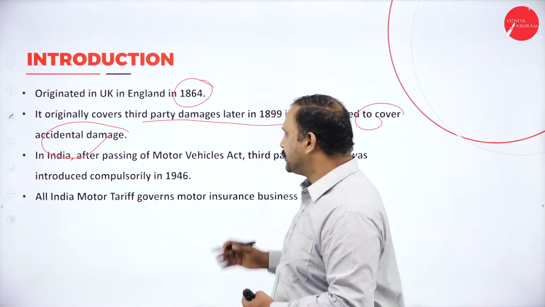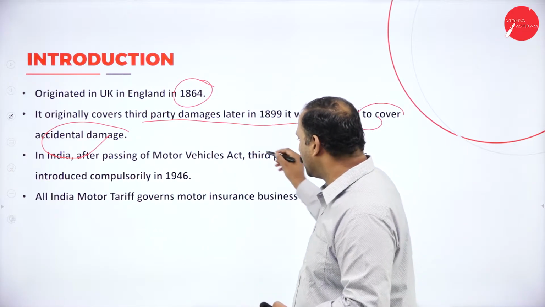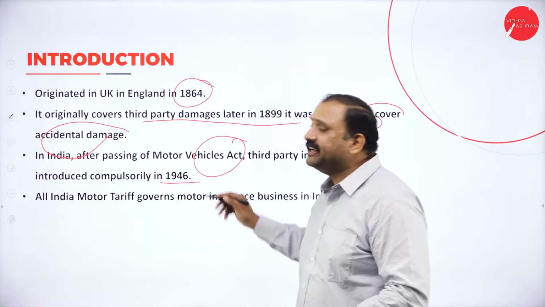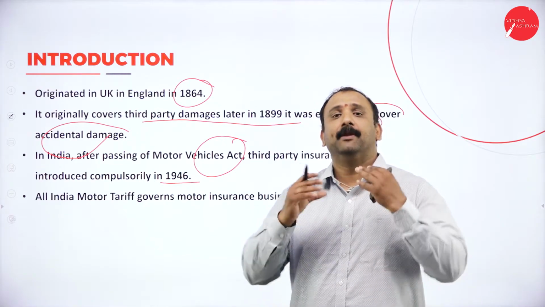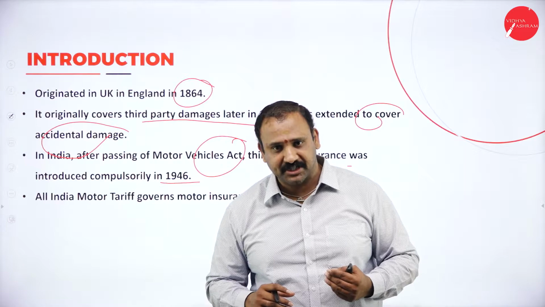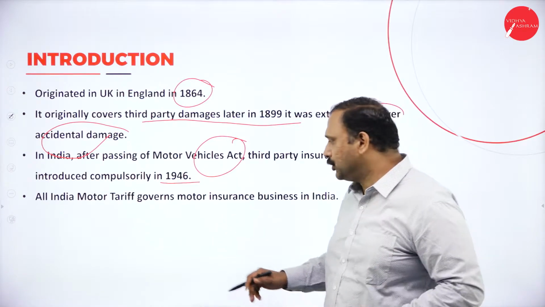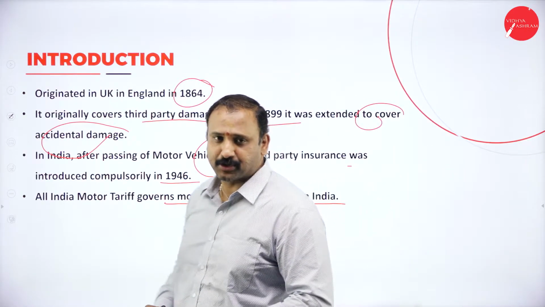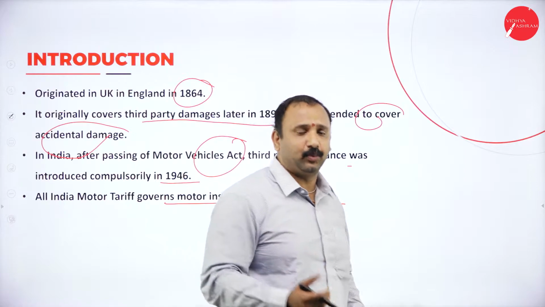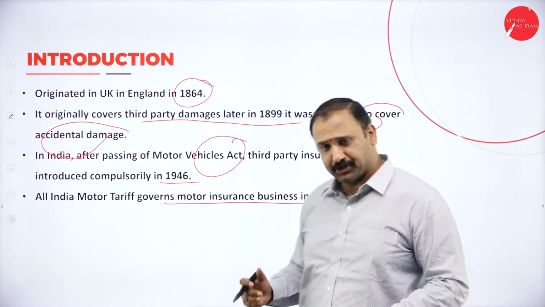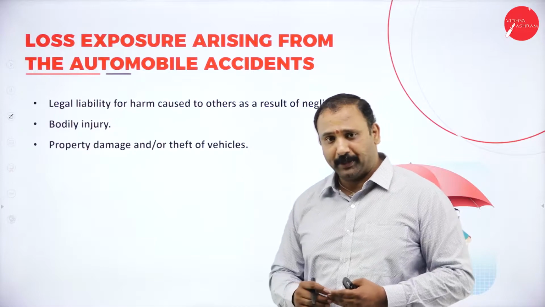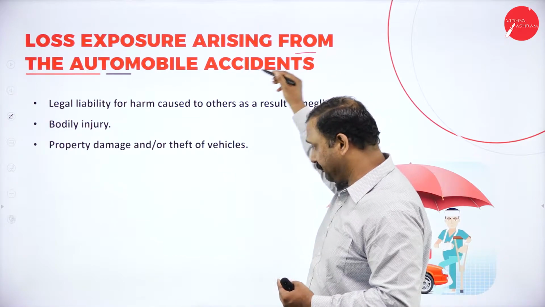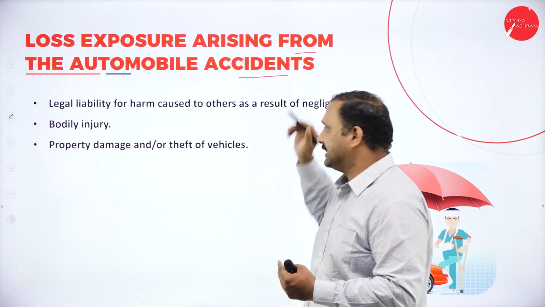Okay, so the motor insurance in India started after passing the Motor Vehicles Act. The third-party insurance was made compulsory in 1946. So that's where the motor insurance in India started picking up steam altogether. The All India Motor Tariff governs motor insurance business in India. So that's the governing body that is going to talk about the motor insurance and the various aspects in terms of the insurance body. Now, moving forward, we will try to understand the loss exposure arising from the automobile accidents.